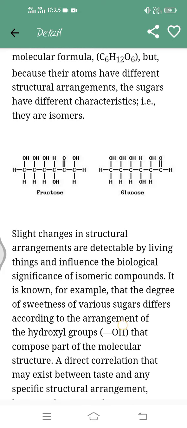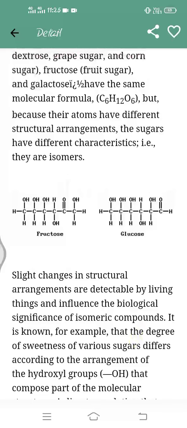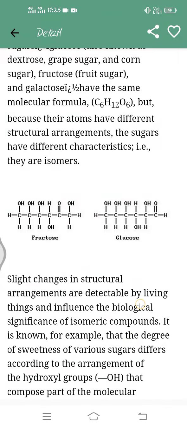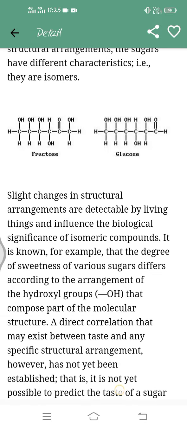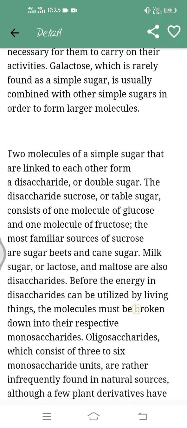Fructose and glucose differ slightly in their structural arrangement. Both have the same formula, but the arrangement of the molecule is different. So their composition is different, and their names are also different. You can see that in this structural formula, fructose has a carbon-oxygen double bond on the second carbon, and in glucose the carbon-oxygen double bond is on the first carbon. So this is the major change in their composition.